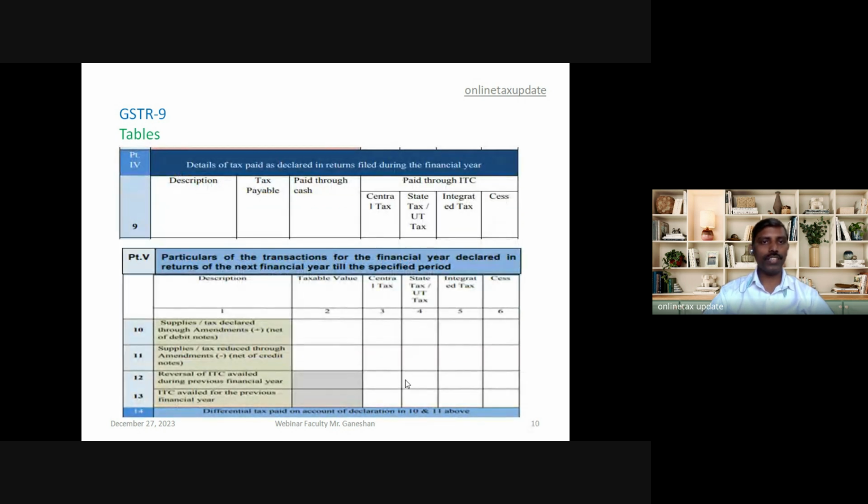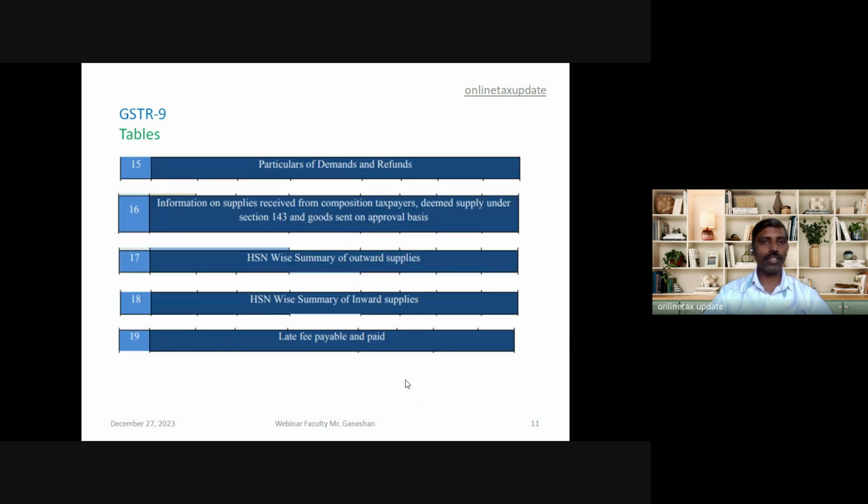Table 9 requires the detail of taxes which are paid through 3B and which are payable, and it is in reference to table 4. So tax liability payable is derived from table number 4 and paid is derived from the 3B. Table numbers 10, 11, 12 and 13 provide for the transactions for the financial year, but they are declared in the next financial year. So 10 and 11 provide for the outward supply, 12 and 13 are related to input tax credit. Table 15 requires the detail of demand and refund.